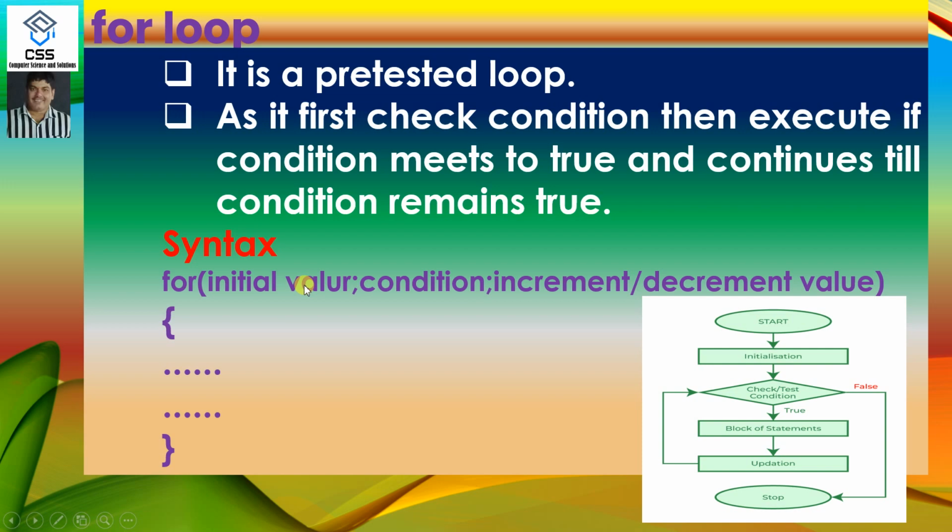There is the initial value, next is the condition, then the increment or decrement value. Means as everything is written in a single line, the for loop seems to be a subtle loop. First it checks the condition, if the condition is true, it continues till the condition remains true. If we want to justify with the flowchart, first it checks the condition, then executes and continues till the condition remains true. When the condition becomes false, it will come out of the loop.